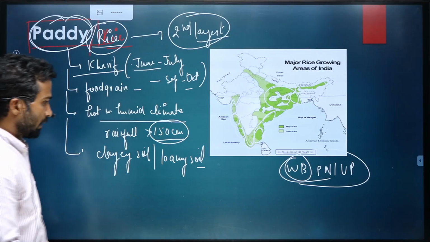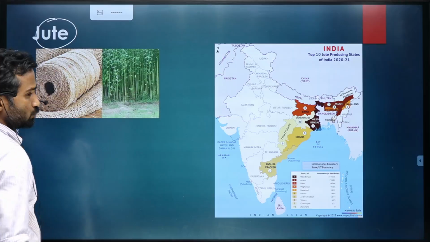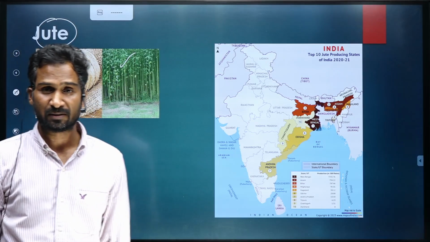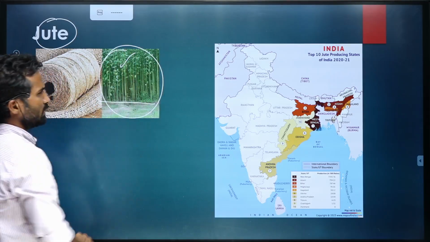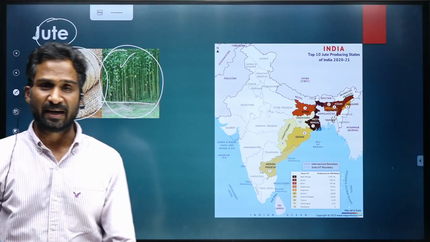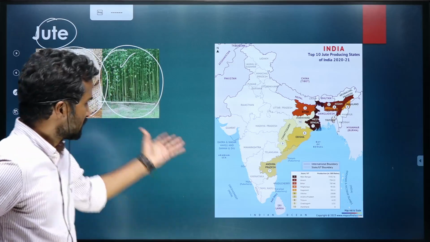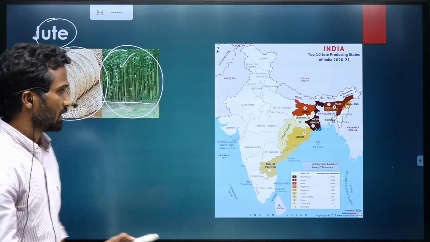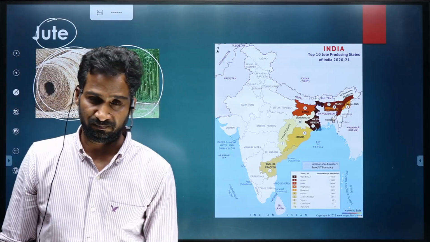Okay, now coming to the second crop, jute. So I have just put the picture for you in case somebody does not know about jute. So this is the plant of jute and this is the purpose of jute. So this plant, after getting harvested, it is put under water, and once it is put under water, this fiber is taken out, and that fiber is used for making ropes, carpets, and a number of things.